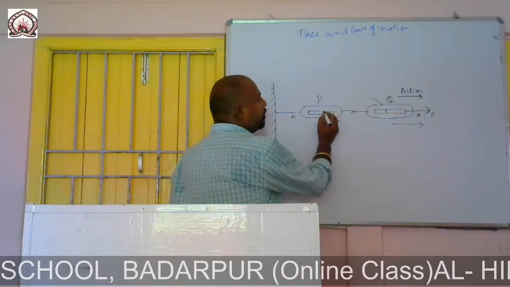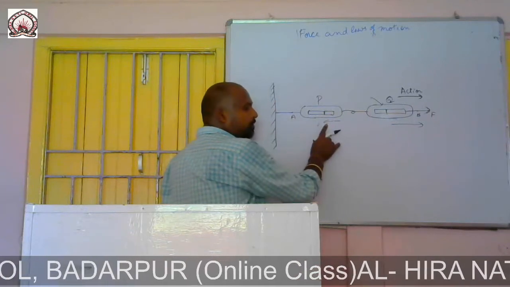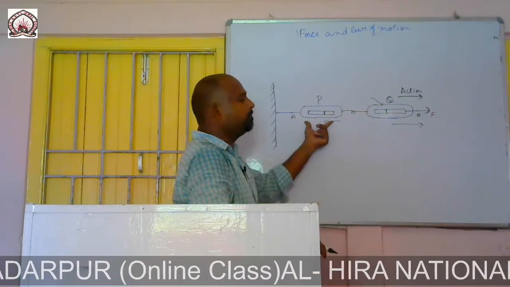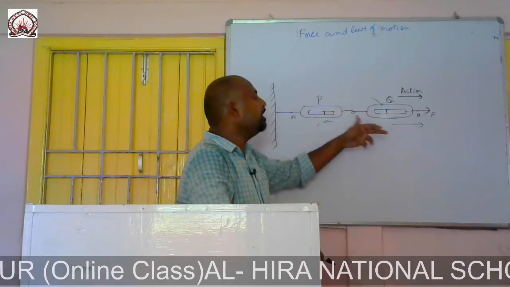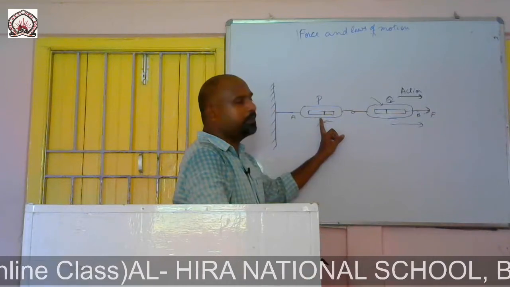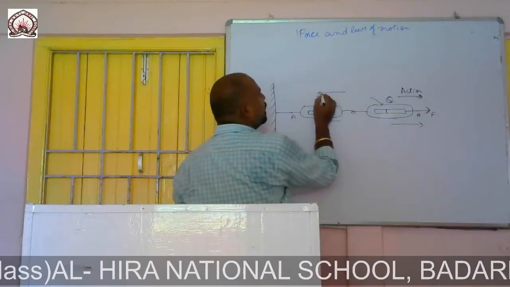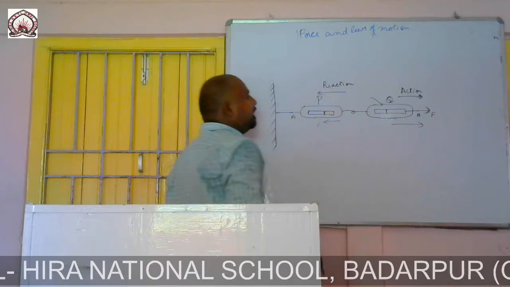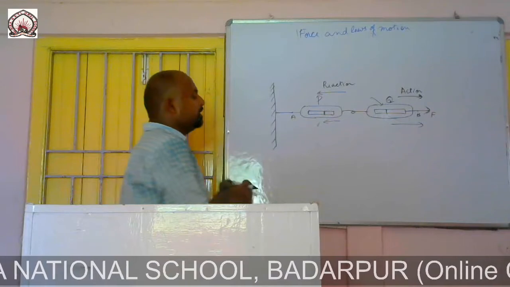The reading of the spring balance at Q will be equal to the reading of the spring balance at P. Here we get the action, and here we get the reaction.